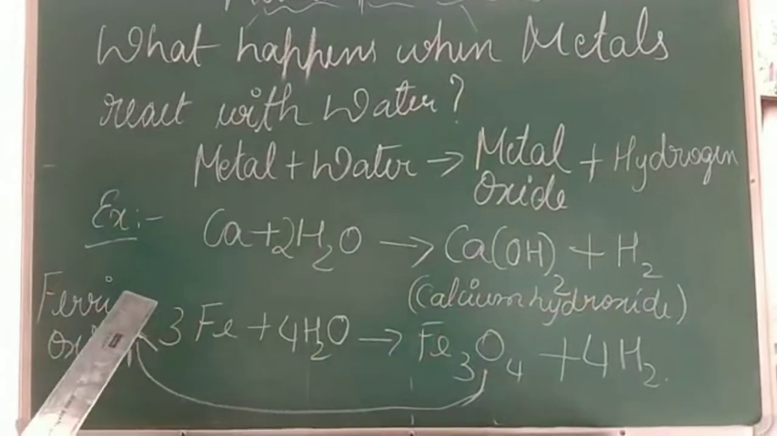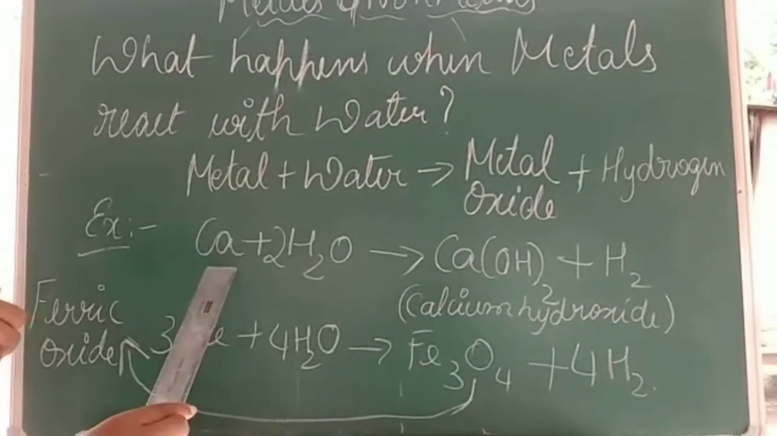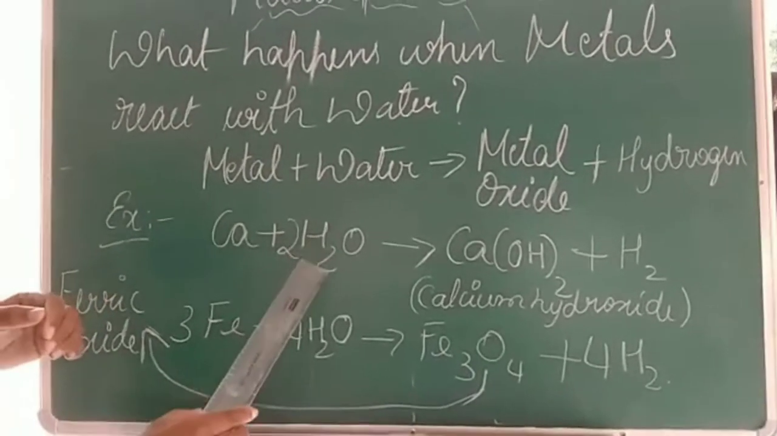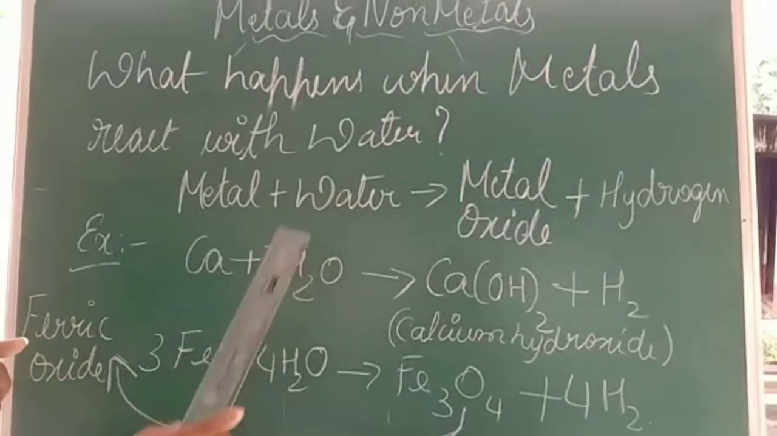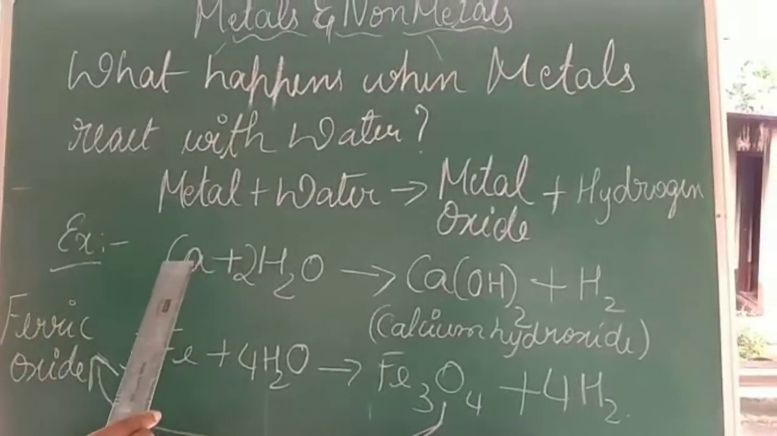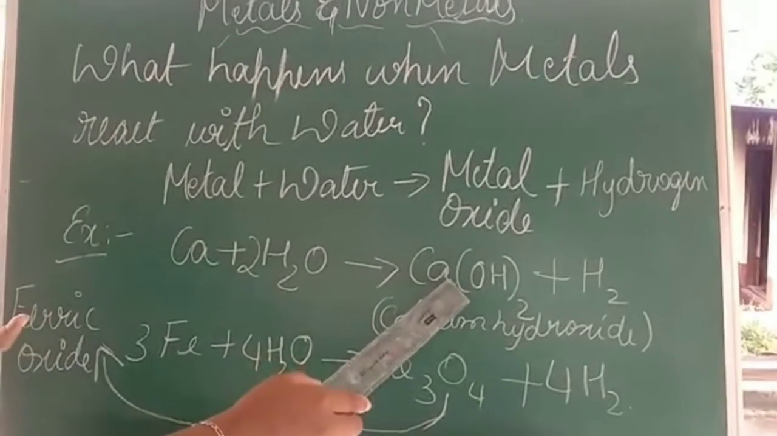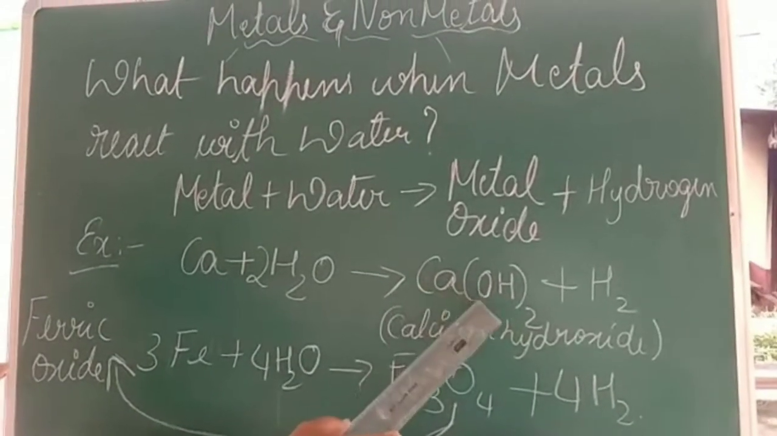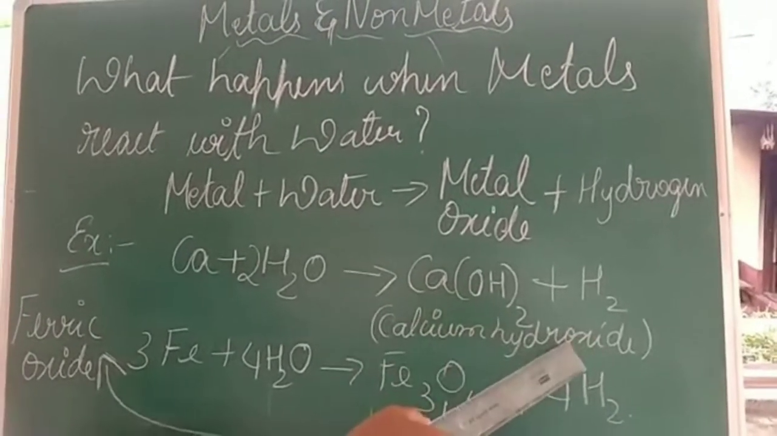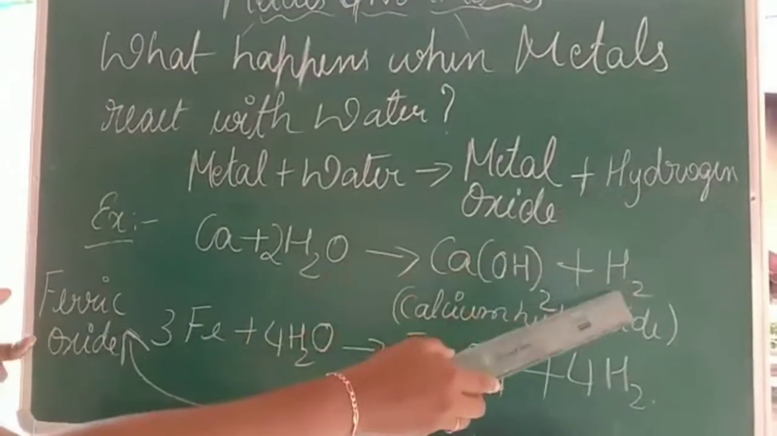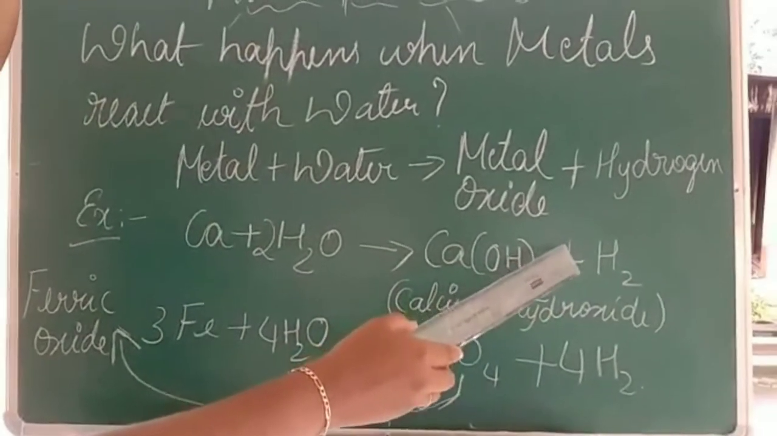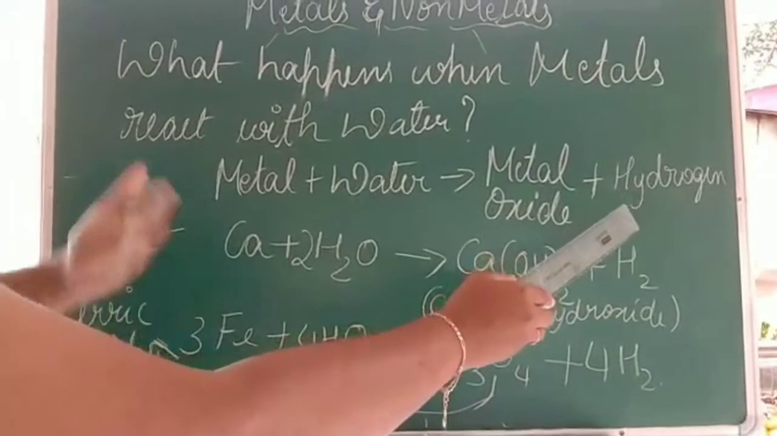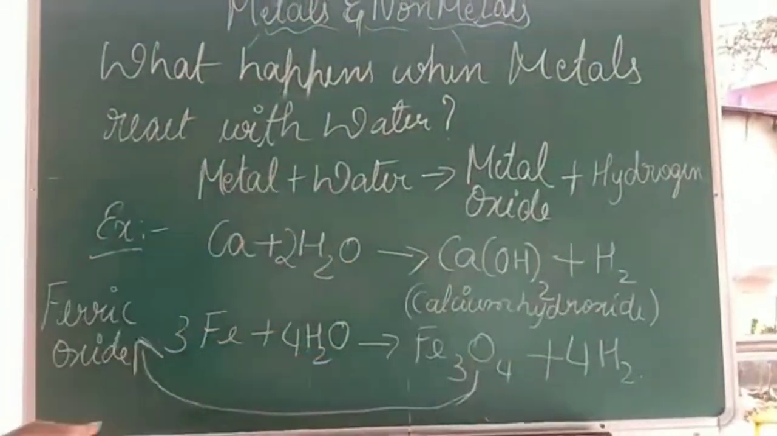Now let me see the examples. First, we have taken Ca. Ca stands for calcium, and H2O, as you all know, is water. Now we are reacting this calcium with water and we obtain the products calcium hydroxide, Ca(OH)2, plus H2. Ca(OH)2 means calcium hydroxide, and H2 means hydrogen gas is liberated. So this is the first example.